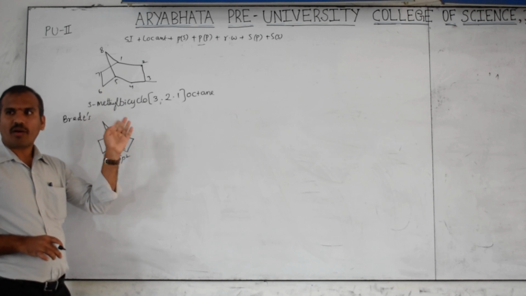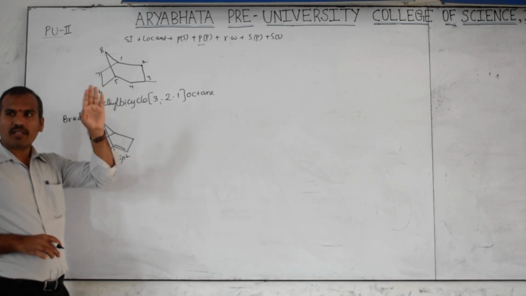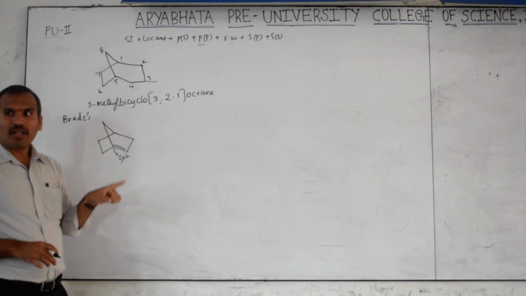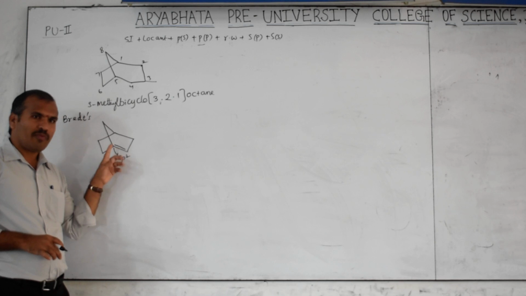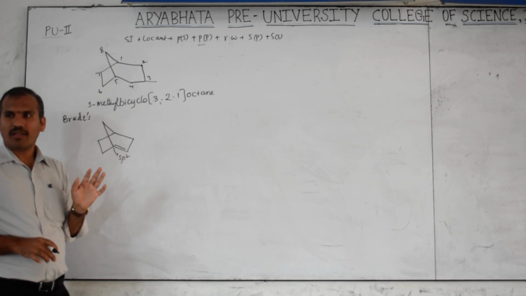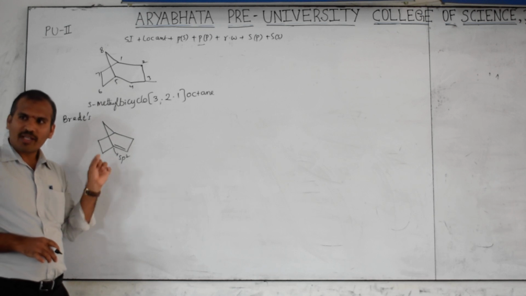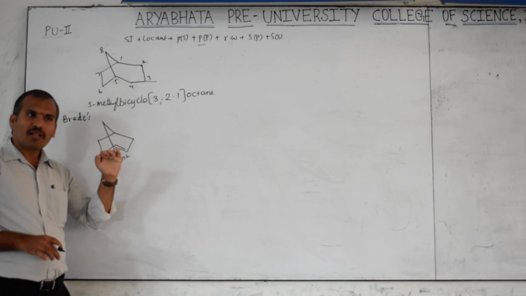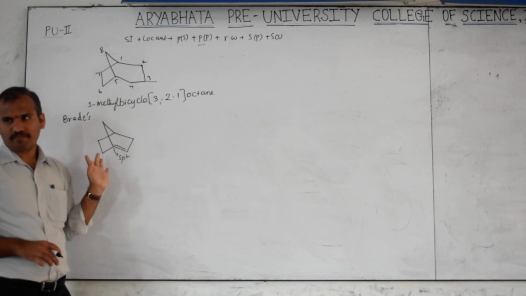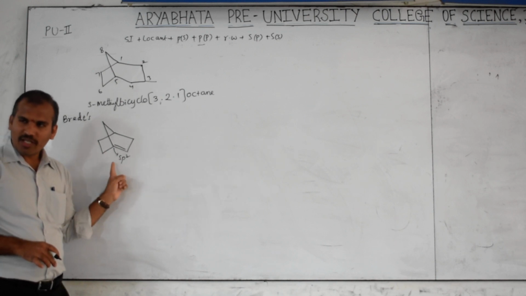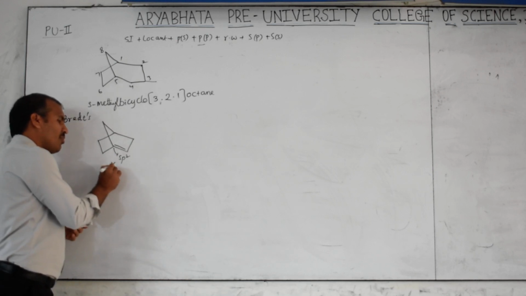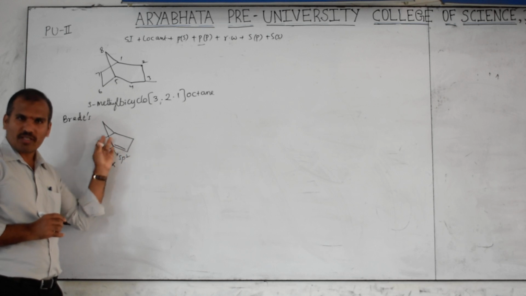For 8 and above, 8 or 9, 10 members, that time it is possible. That is also possible only when it is in the trans form. If it is in the cis form, that is also not possible. Got the point? When is a double bond at the bridgehead position possible? With 8 carbons and above. But in which form is it possible? Trans form. Clear? Now is this type of compound possible or not? No. Because how many membered ring is there? This is a 6 membered largest ring.